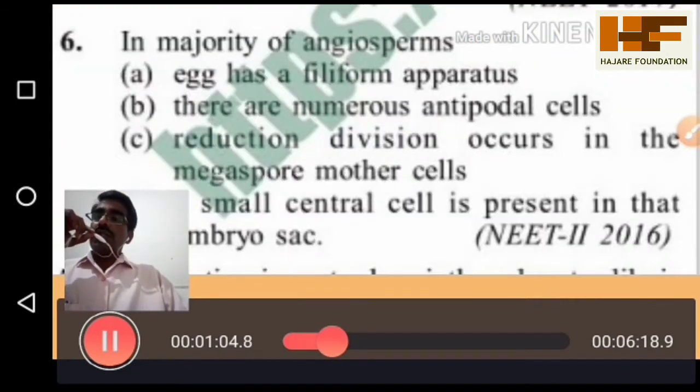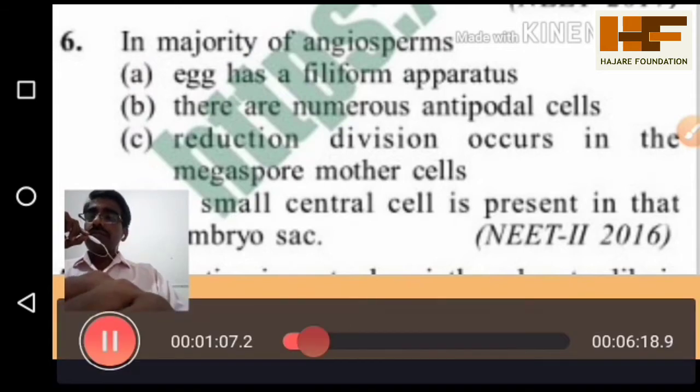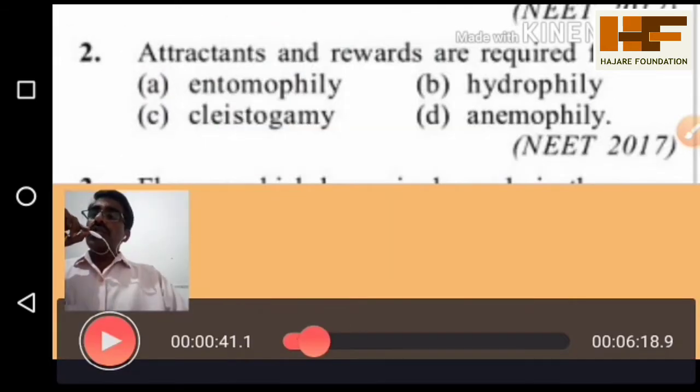You can see that on the screen. You are able to see that attractant and rewards are required for... The question is based on pollination, that is, which type of pollination takes place only in the presence of attraction by the flower, as well as something being given from the flower. Entomophily means pollination takes place with the help of insects.